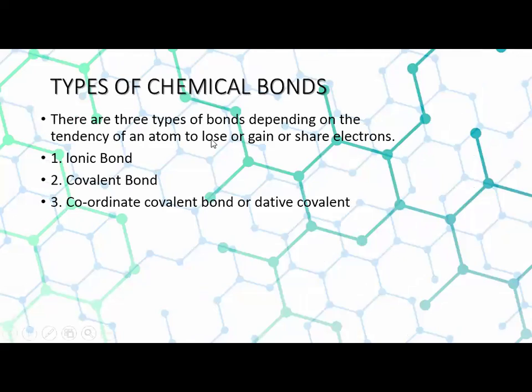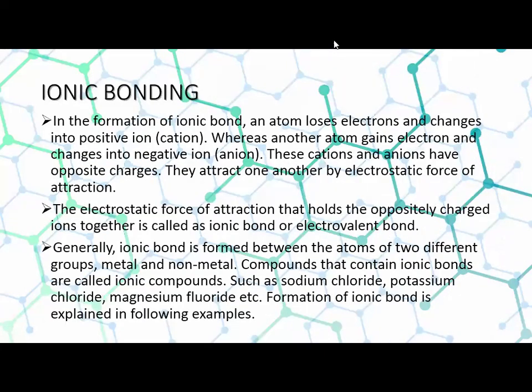Now, how many types of chemical bond are there? There are three types of bond depending upon the tendency of an atom to gain or lose electrons. We have number one, ionic bonding, number two, covalent, and number three, coordinate covalent, that is also known as dative covalent bond. Now, the first is ionic bonding.